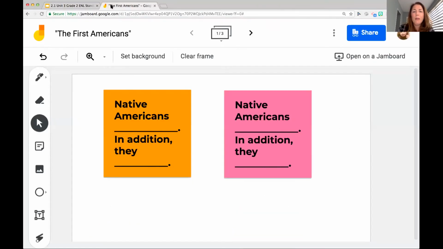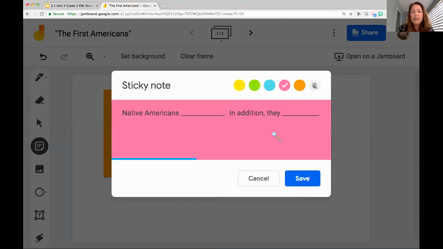So I took out my book of knowledge, and using my Post-it, I am going to fill in this sentence frame. So what could I write about the Native Americans? Well, I think it's most important to know that Native Americans were the first people living in America, living in the United States.